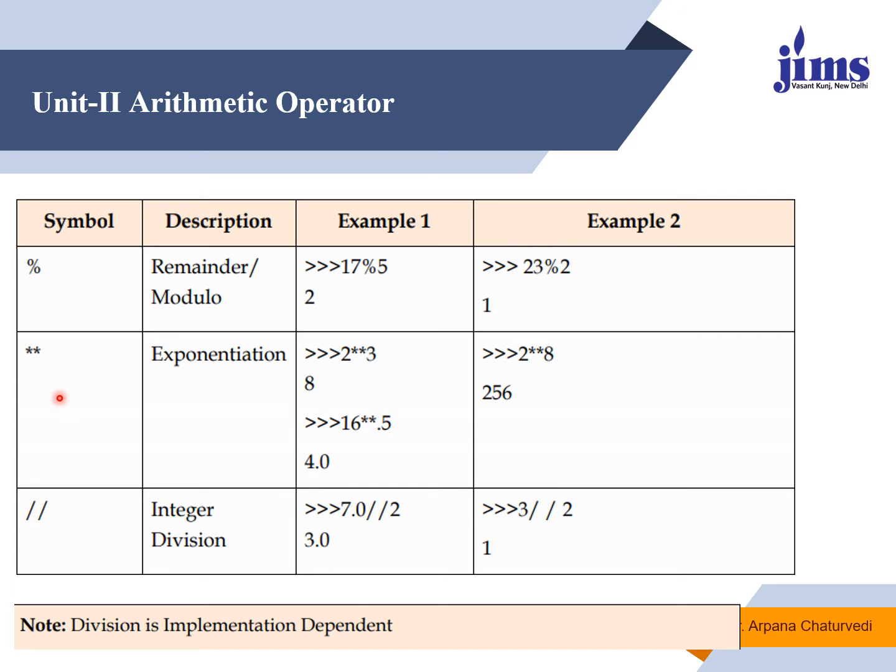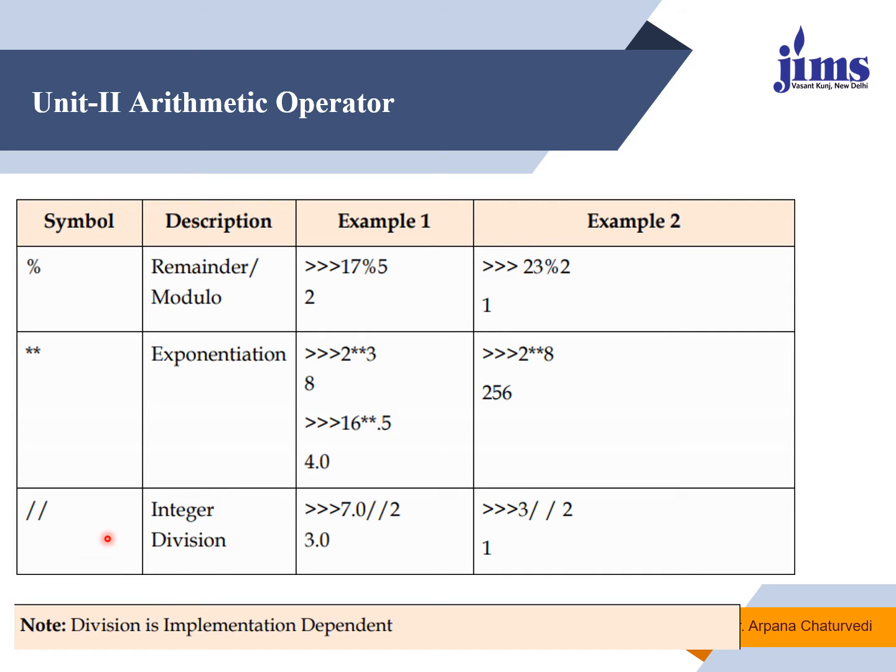Exponential, if you have to find out the power, two asterisk symbols you are supposed to use. This is the exponential symbol. If you say 2 double asterisk 3, it means that you want to multiply 2 three number of times and the result will be 8. Similarly, 16 raised to 0.5 gives 4, and 2 raised to 8 gives 256.